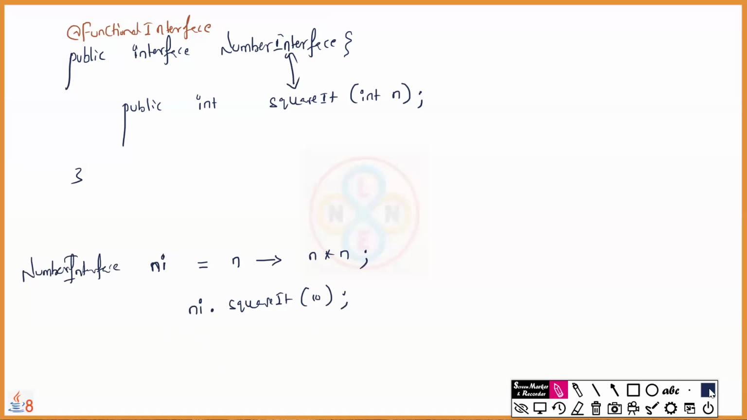Because this lambda is returning a value, we know that when a method returns a value, we can call it from the print function. Now we are going to get output as 100.